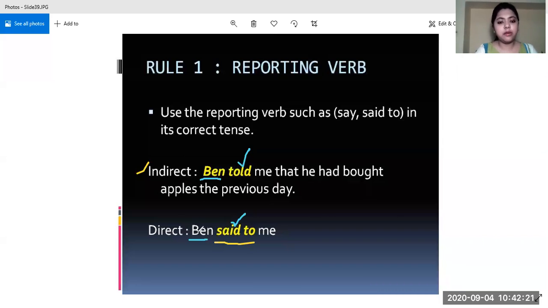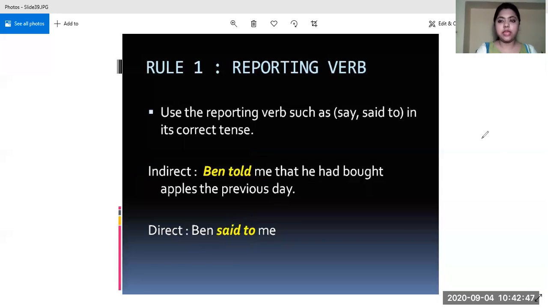Ben will remain Ben only, and told will change into said to. Why said to? Because there is an object after the verb, that is told. So after the reporting verb, when there is an object, then we write said to. And suppose there would have been no object, then we would have written just said.